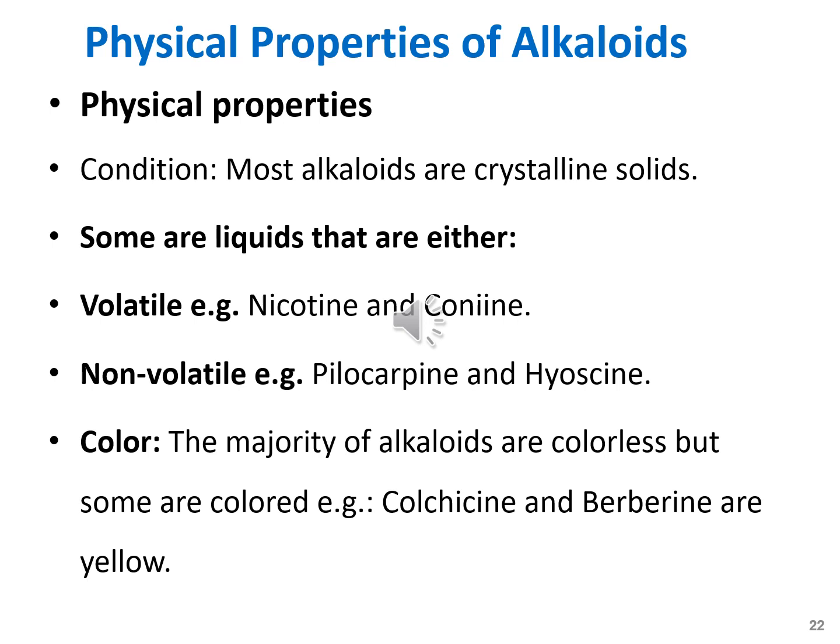hyoscine. Color is another physical property of the alkaloids. The majority of the alkaloids are colorless, but some are colored as well. For example, colchicine and berberine are yellow in color.